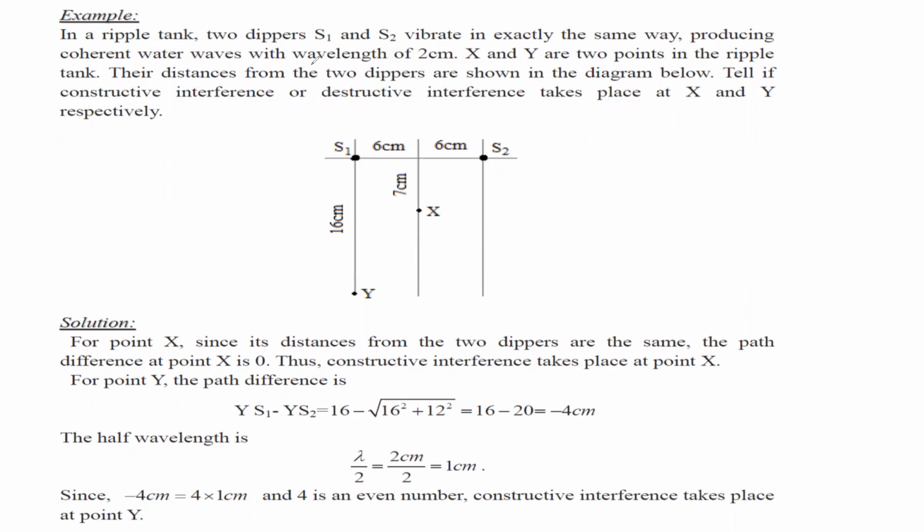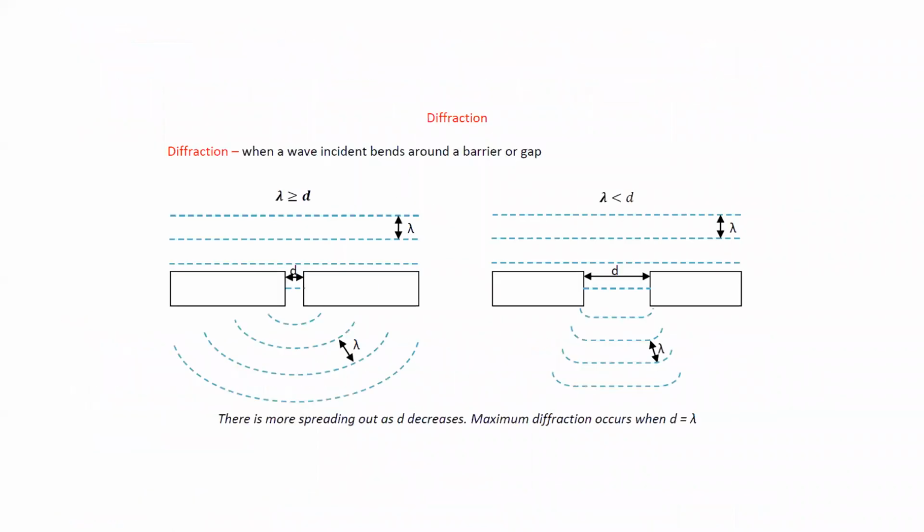Is this example clear? Any doubt till this point regarding the phase difference, the path difference and the interference? In the exam, you will find questions in which you have to work out the path difference of the two waves.